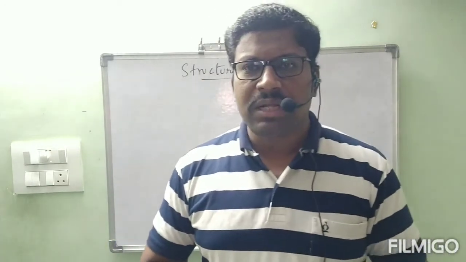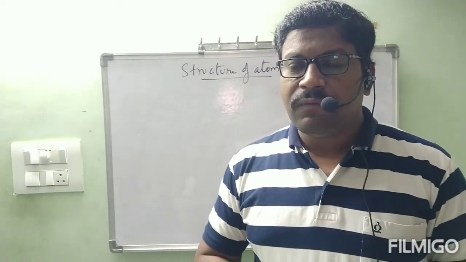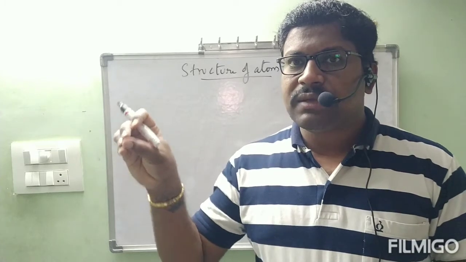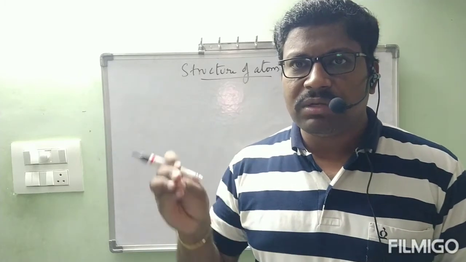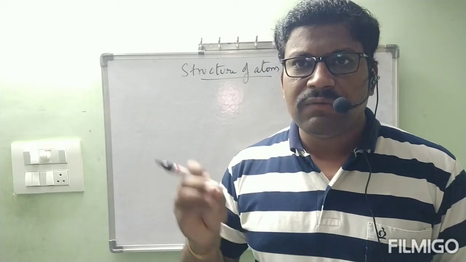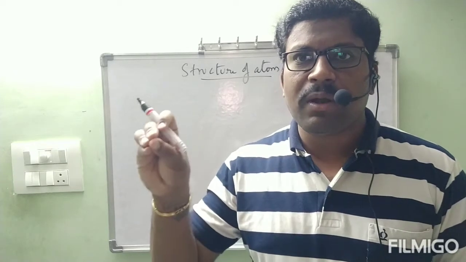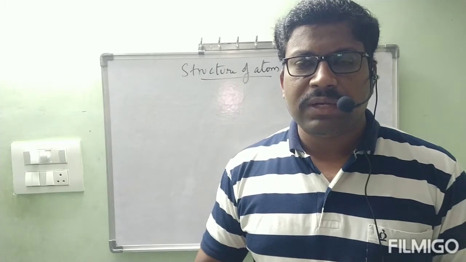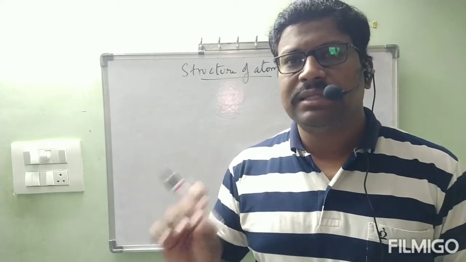Then how do we avoid all these things? If you know that substance, what is present there, then only we will use that one properly. All these questions arose because of why we have to know the structure of atom. That is the question I asked. Because if you know the structure of atom, we can know the total properties of the substance clearly. When we know them, then we can use that substance in a proper way. That is the thing I want to say.